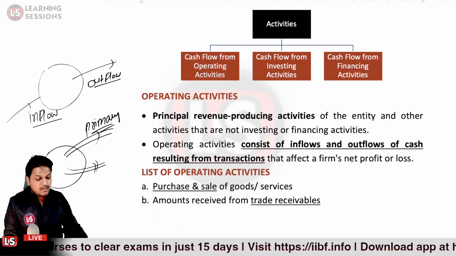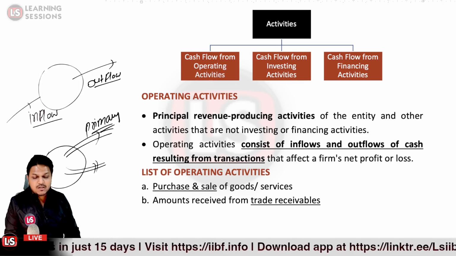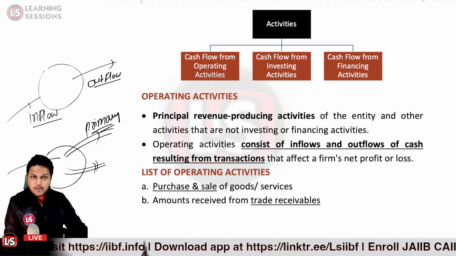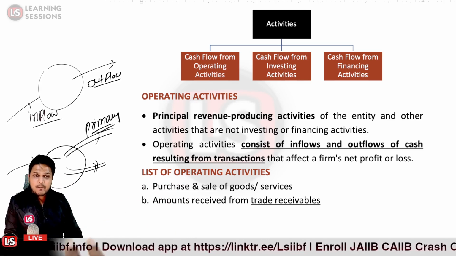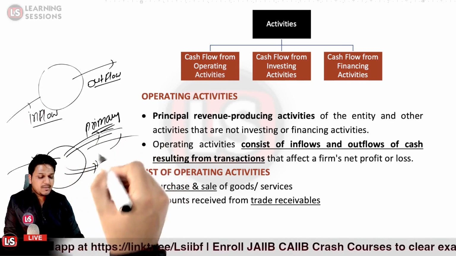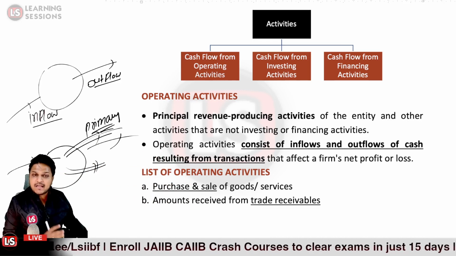Operating activities include the cash inflows and cash outflows resulting from transactions, because you purchase the raw material for your primary activity, and further you pay the wages and the rents. That's the operating activity. And when you're selling the product, you're generating revenues. That's also a cash inflow, and an operating activity itself.